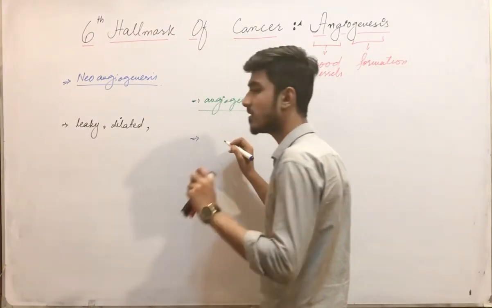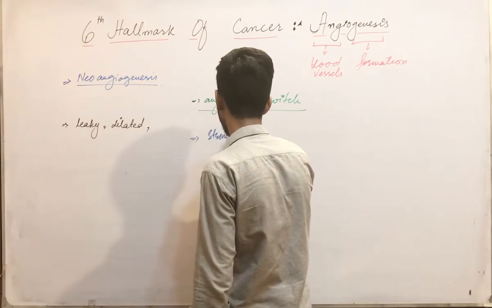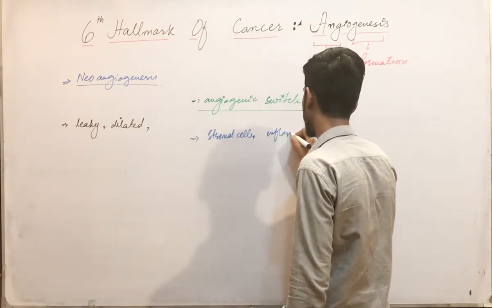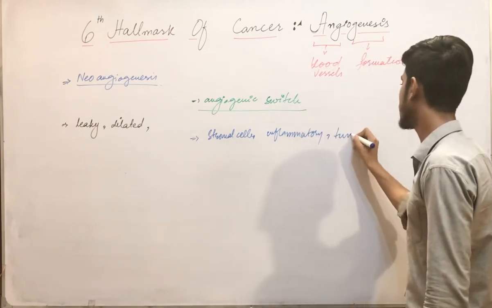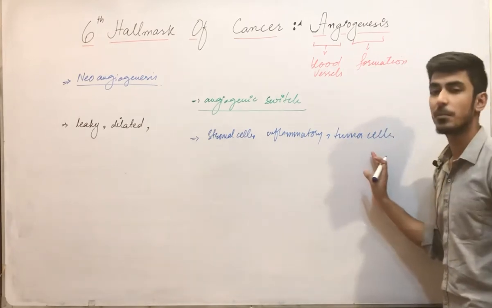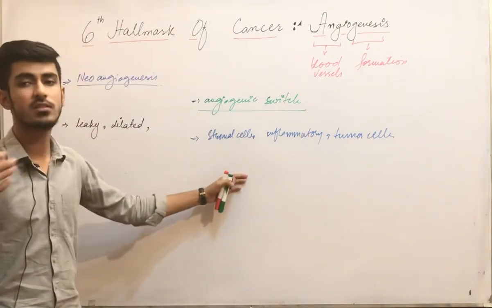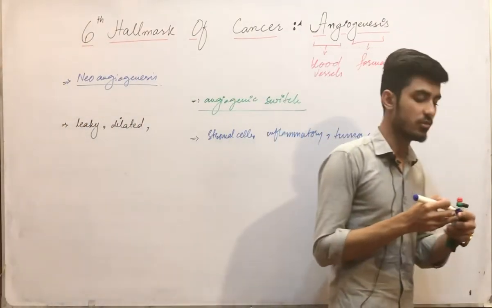Because certain angiogenic factors are produced by the stromal cells, the inflammatory cells, and the tumor cells themselves. When these three produce angiogenic factors, they increase and start promoting angiogenesis.